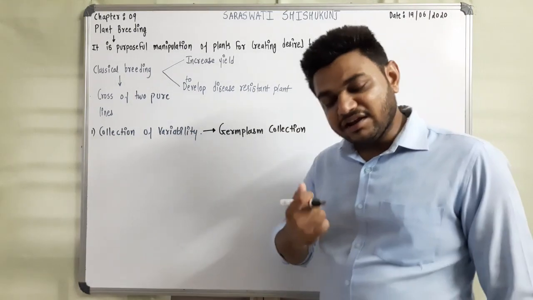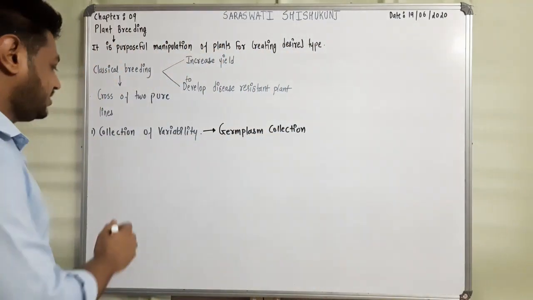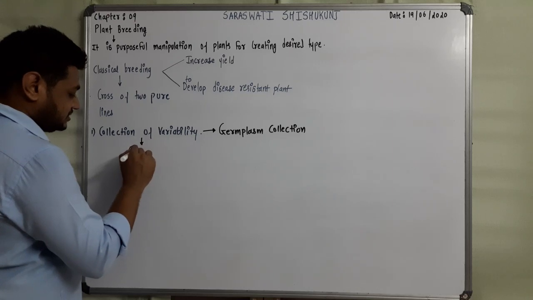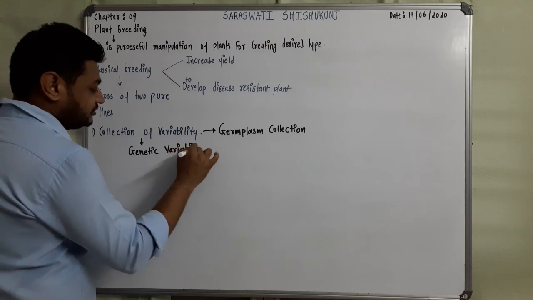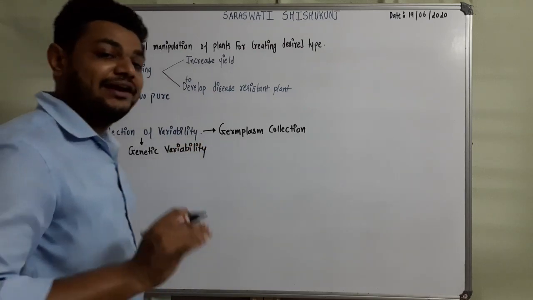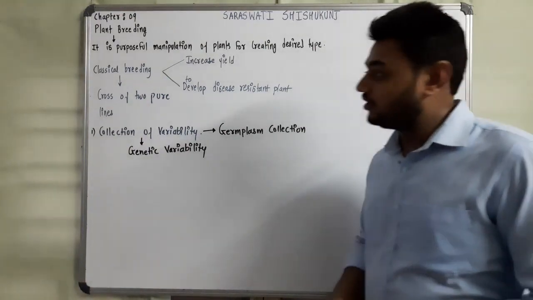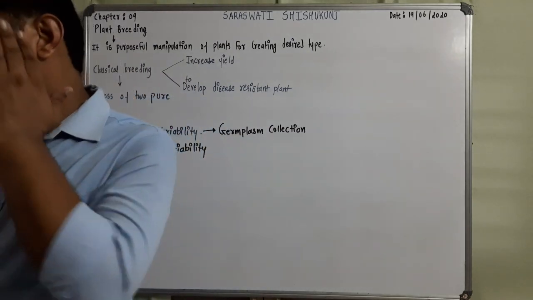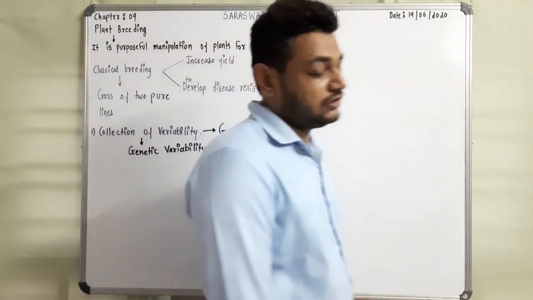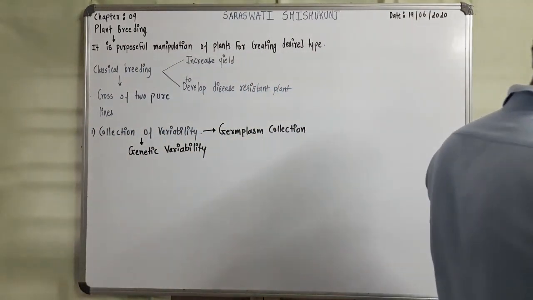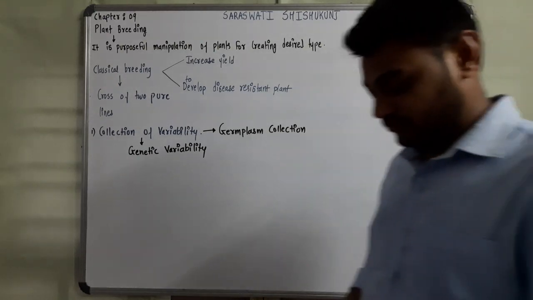So students, why do we need to collect it? Genetic variability is the root of plant breeding. Remember this. If you have all diverse forms of genes and their alleles, then you can exploit all the genes, so we can use these genes for plant breeding. If you want to do proper exploitation, you need all the types of genes. Now the second step is evaluation and selection of parents.